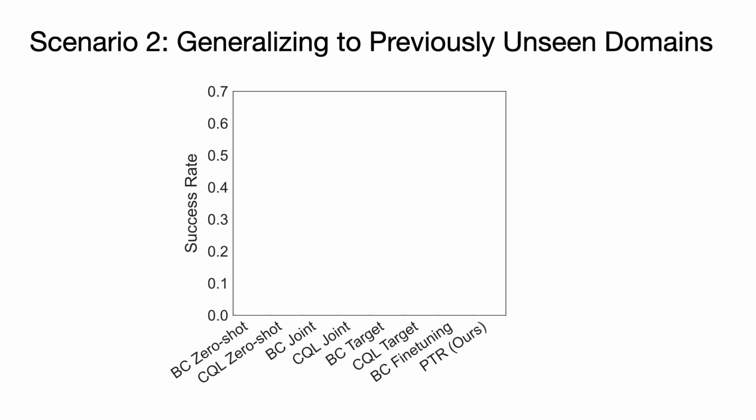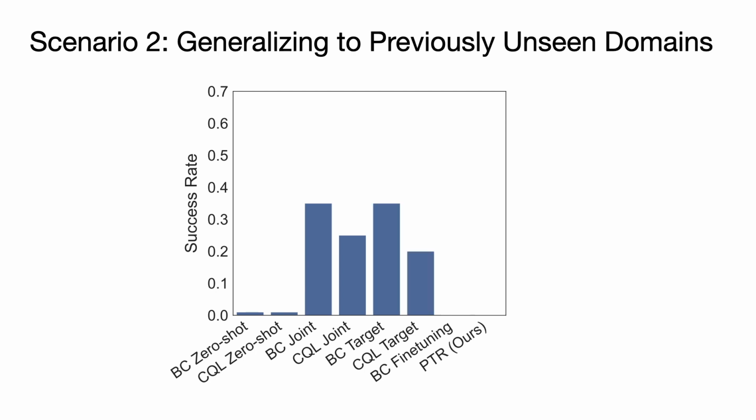In this task, using the target domain data proves crucial, since not using any target domain data, that is, BC zero-shot and CQL zero-shot, did not yield any successes. We find that jointly training with the target domain data from the beginning yields significantly lower success rates than training on the prior data and then fine-tuning on a mix of target domain data and prior data. We suspect that this is because the network can learn to separately represent the target data, whereas when fine-tuning, it is forced to use the representations learned in the general pre-training phase.